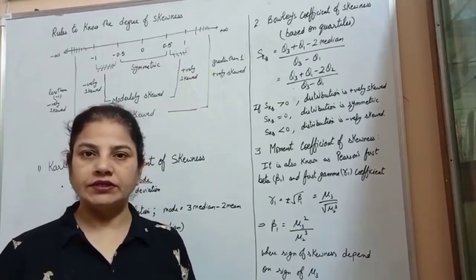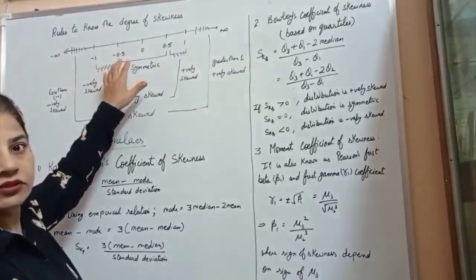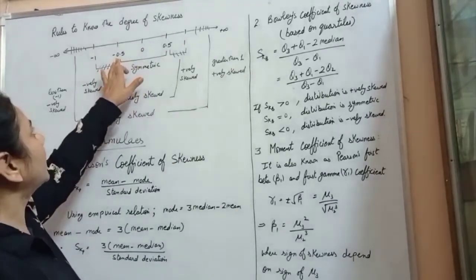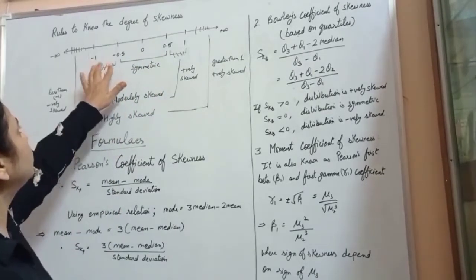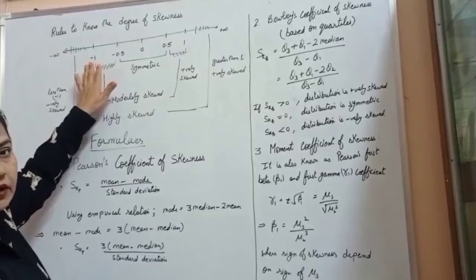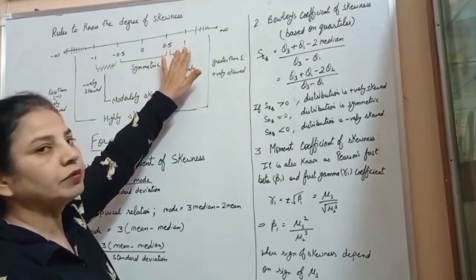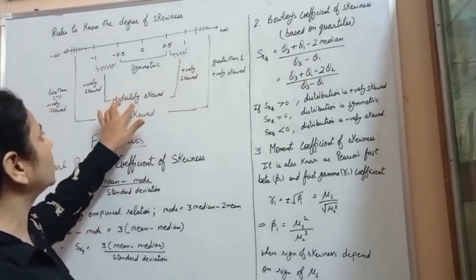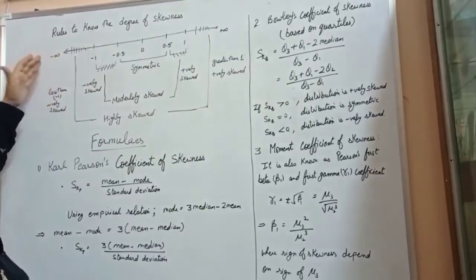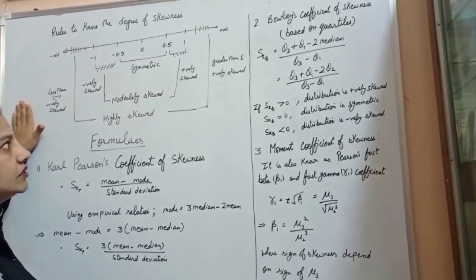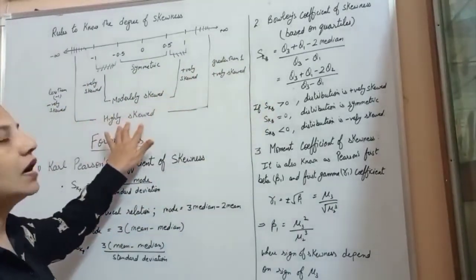Rules to know the degree of skewness. It is represented on a number line. When the skewness lies between minus 0.5 and 0.5, it is symmetric. When it lies between minus 0.5 and minus 1, it is negatively skewed, and between 0.5 and 1, it is positively skewed, and they are moderately skewed. When the skewness is less than minus 1, it is negatively skewed. When the skewness is greater than 1, it is positively skewed, and in totality they are highly skewed.